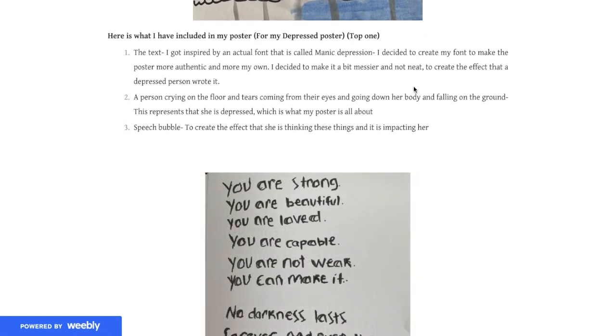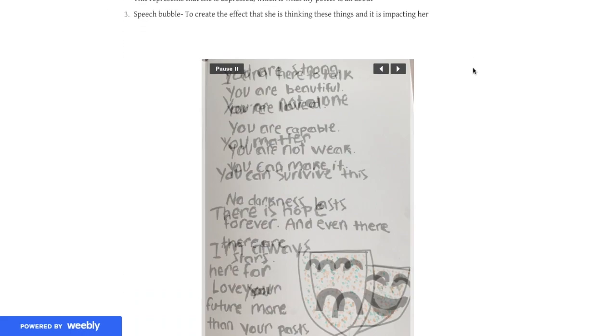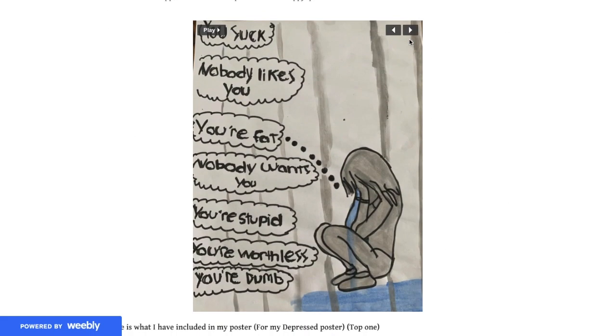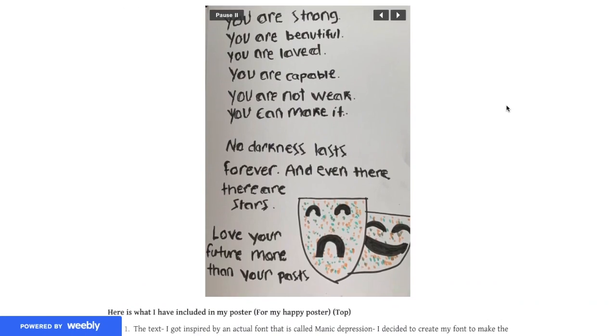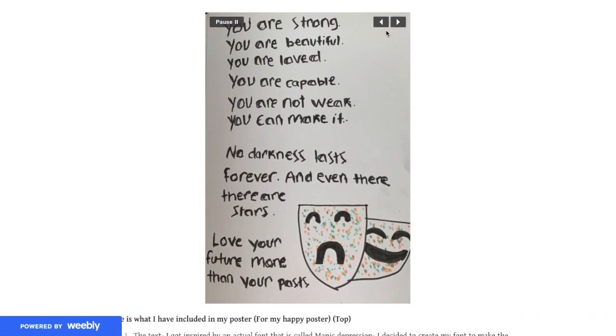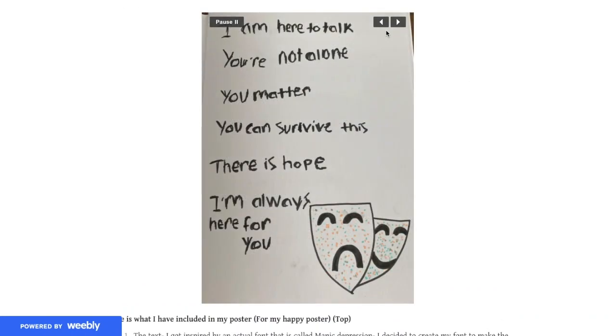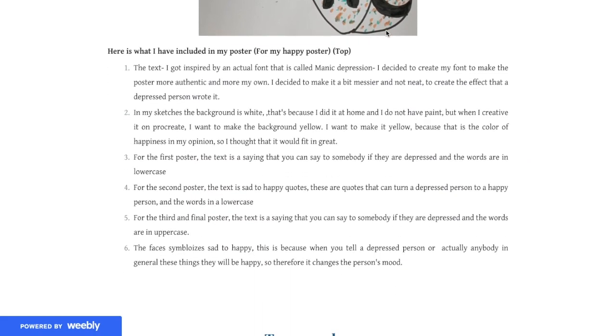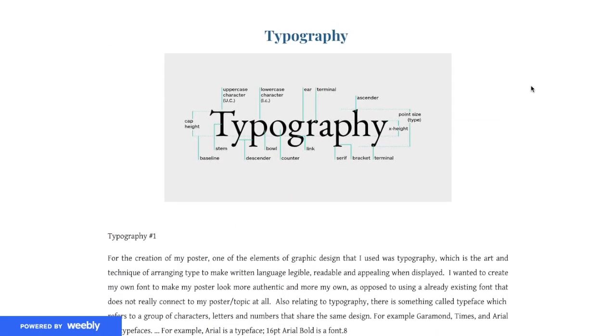And then I've just included what is included in my posters. This one is my happy one. The top one is my sad one, like, oh, you suck, nobody likes you, nobody wants you, and stuff like that. So this is just things to avoid when talking to a depressed person. And then this is what you should say to a depressed person: you're strong, you're loved, you're not alone, you can survive this, there's hope, I'm always here for you. These things help them. And then again, what I've included.